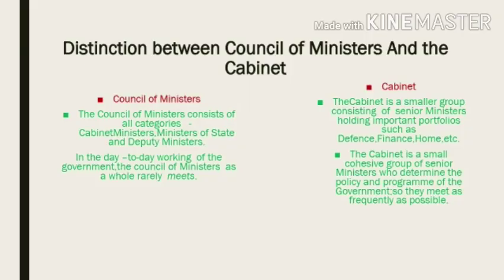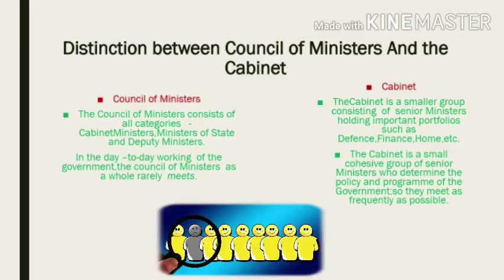The next thing that we are going to do in this lesson is the distinction between the Council of Ministers and the cabinet. Since the difference between the Council of Ministers and the cabinet is quite important in this chapter, that's why I have taken this particular topic: Council of Ministers and cabinet.